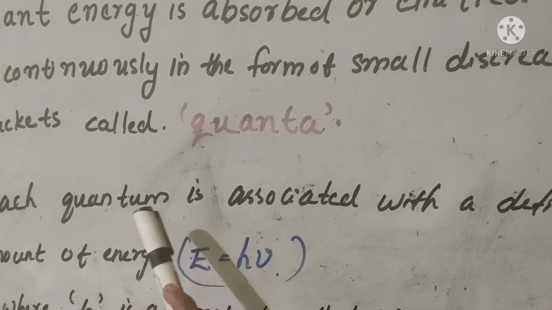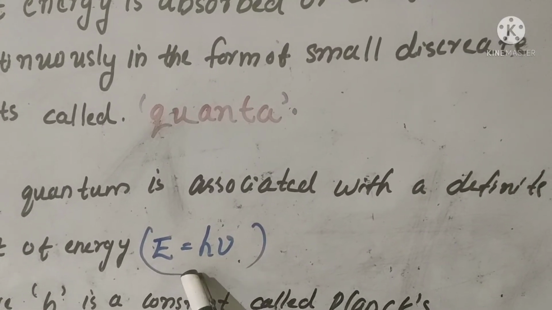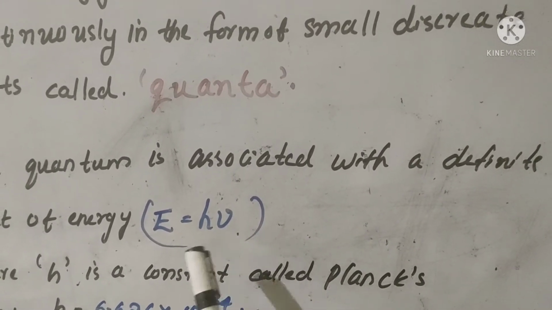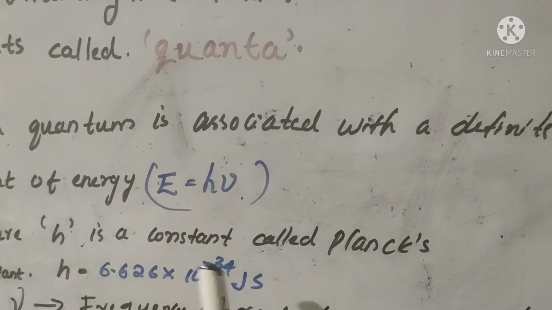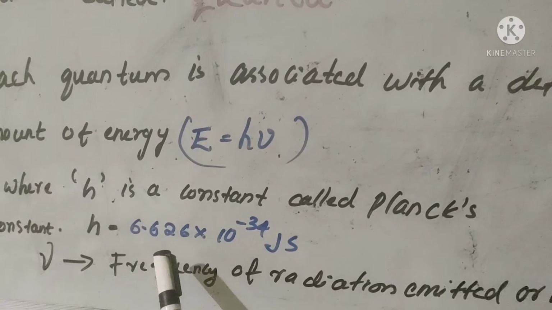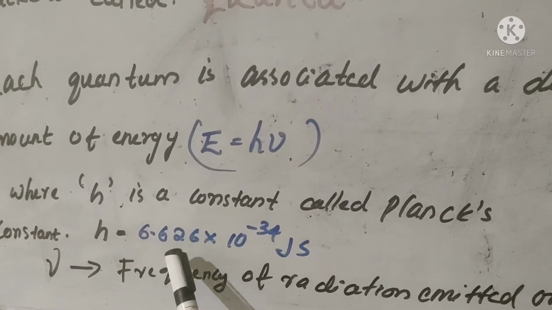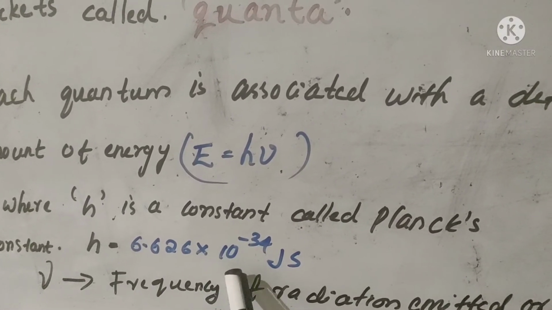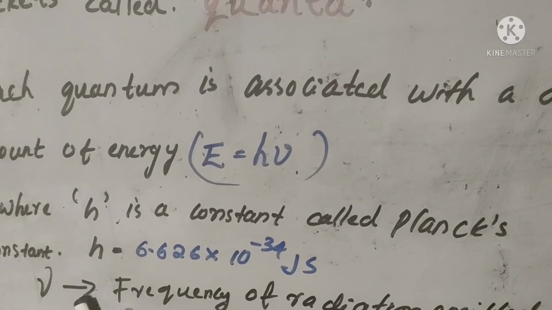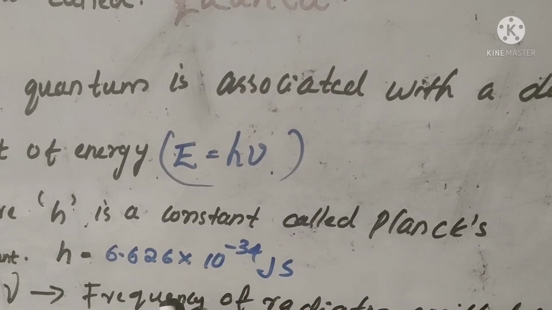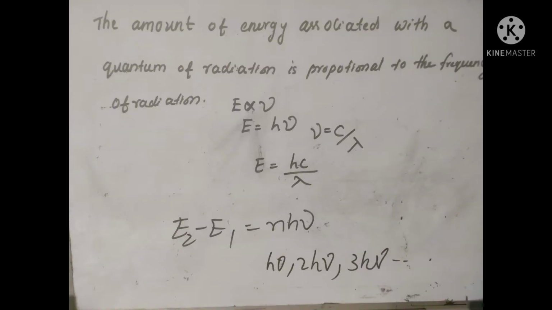Then each quantum is associated with a definite amount of energy equal to h nu, where h is a constant, that is Planck's constant, and the numerical value of h is 6.626 into 10 to the power of minus 34 joule seconds. And here nu is the frequency of the radiation emitted or absorbed.